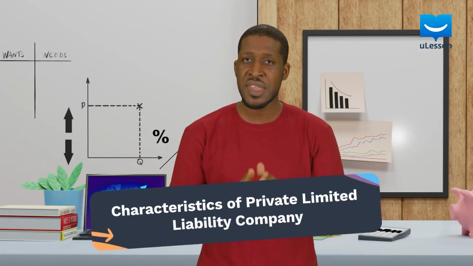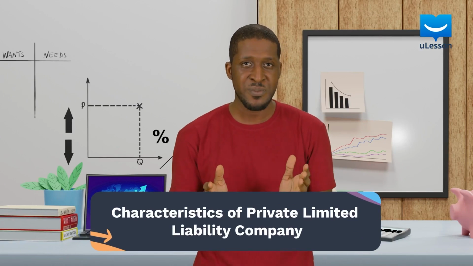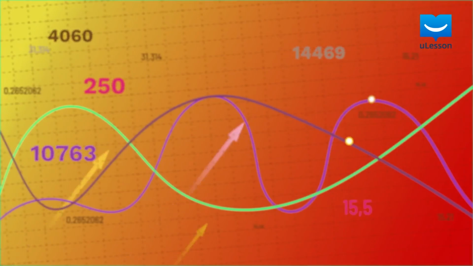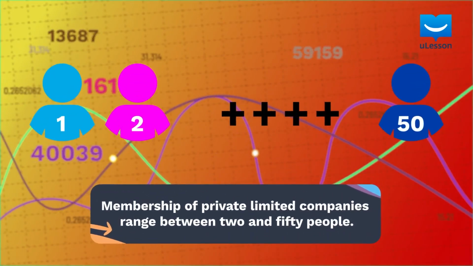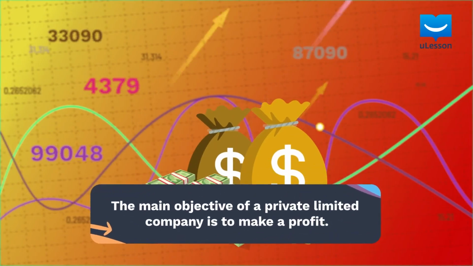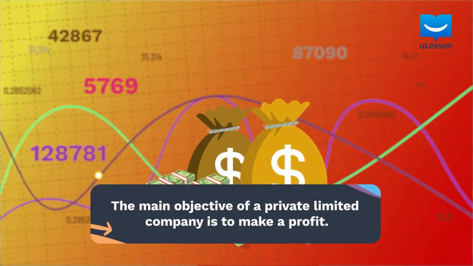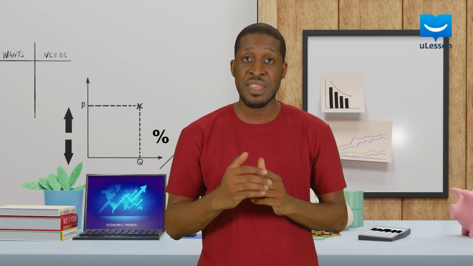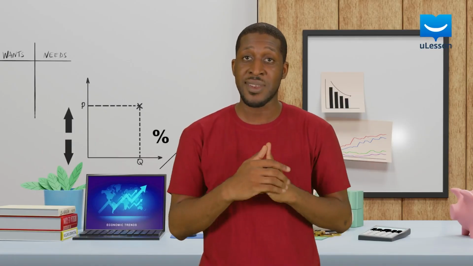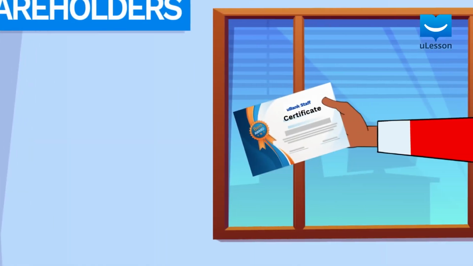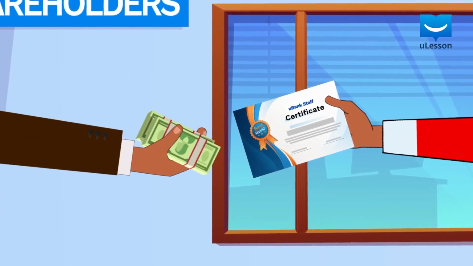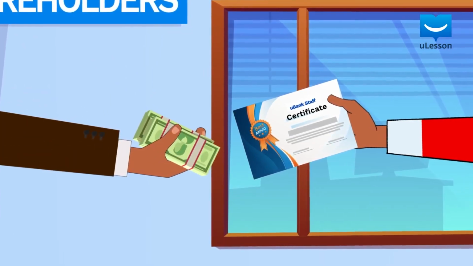What are the characteristics of private limited liability companies? The first characteristic of the private limited liability company is that the membership ranges from 2 to 50 shareholders. Secondly, the main aim of private limited liability companies is to make a profit. Furthermore, the capital required to set up and run a private limited liability company is provided by the shareholders in the form of shares. However, the shares are not sold to the general public. They are sold privately and cannot be transferred.